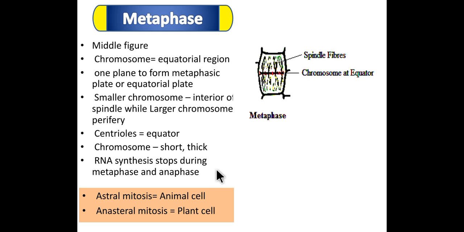In animal cell, the spindle fibers radiate as an aster from the centriole and are called astral rays. Hence it is called astral mitosis. While in the plant cell, asters are absent and so it is called anastral mitosis.